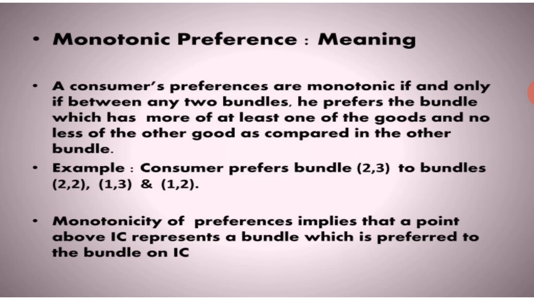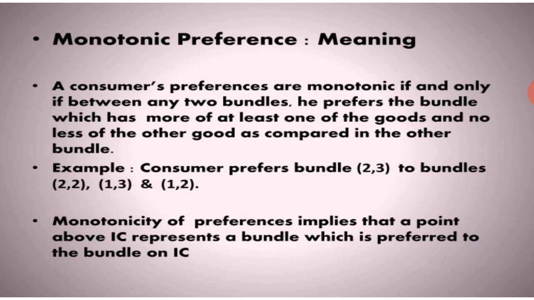So monotonic preference, this concept they will ask for 2 marks. Sometimes they will ask for the meaning of monotonic preference. At that time you have to know the meaning. A consumer's preferences are monotonic if and only if, between any two bundles, he prefers the bundle which has more of at least one of the goods. So monotonic preference comes only when two bundles are available. It is only about two bundles.